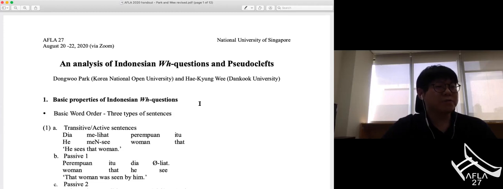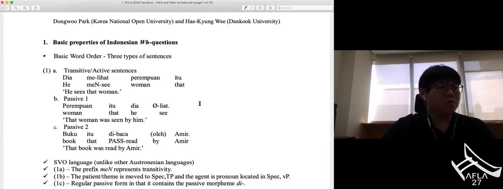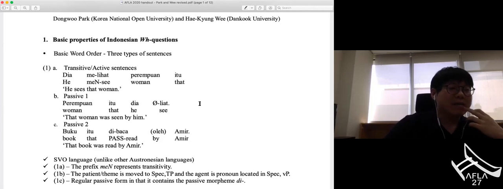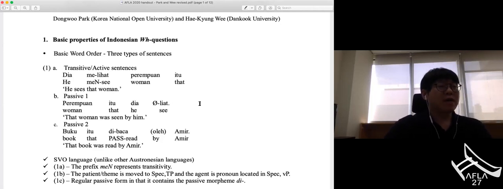First, let's go through basic properties of Bahasa Indonesian. The basic word order is SVO, and it has been widely reported that there are three types of sentence structures in this language. The first type is the transitive structure, illustrated in 1a. The verb co-occurs with the prefix mang, which represents transitivity.